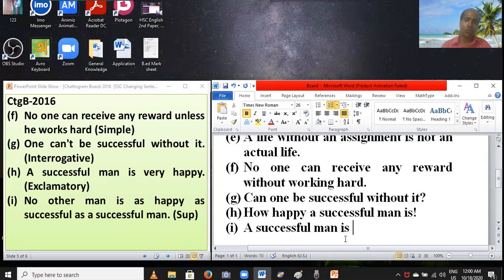Then you have to set the plus adjective 3 after the verb, and set adjective 3 instead of happy. Here as plus adjective 1 plus as, this is adjective 1, happy. Happy, happier, happiest. You have to set happiest.